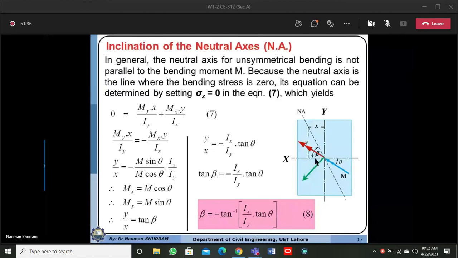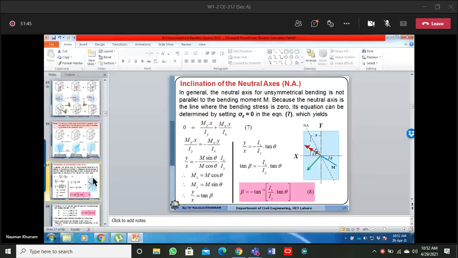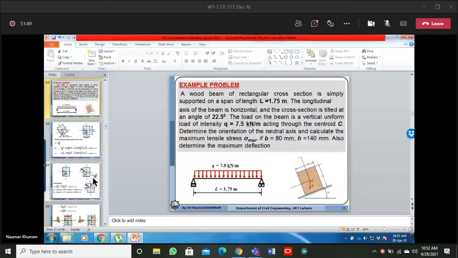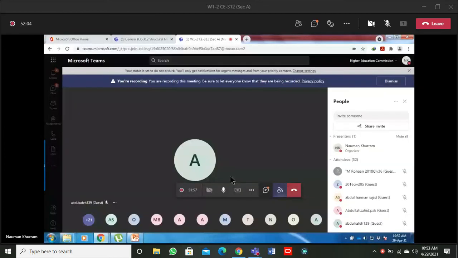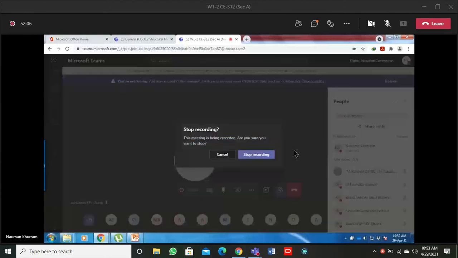I will further elaborate when we are solving certain numericals. So I will stop here. In our next lecture, because the time is short, I will be unable to start this problem, so in the next lecture we will start solving this numerical. In the meantime, if someone has any question, he can raise the hand and ask me the question.